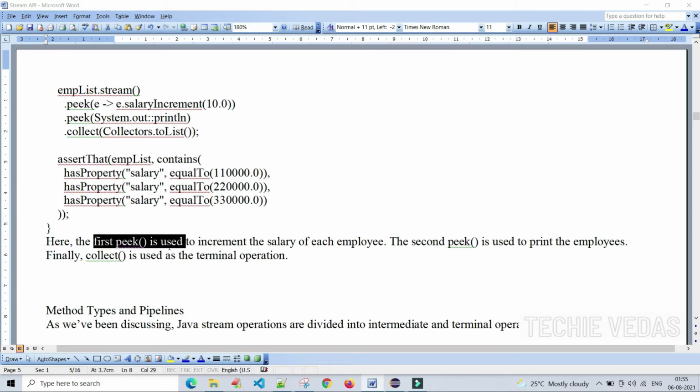Here the first peek is used to increment the salary of each employee, and the second peek method is used to print the employees' data. And finally, the collect method we have used is the terminal operation. Once we collect the data, it is the terminal operation.